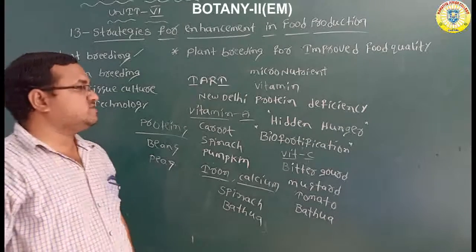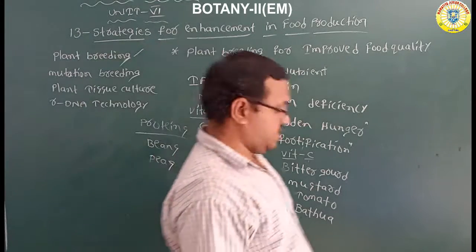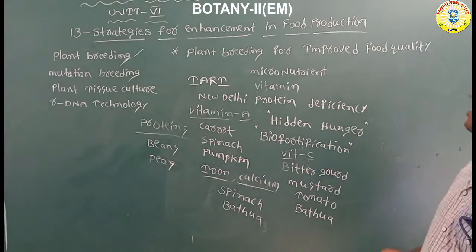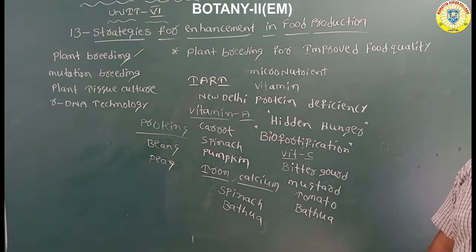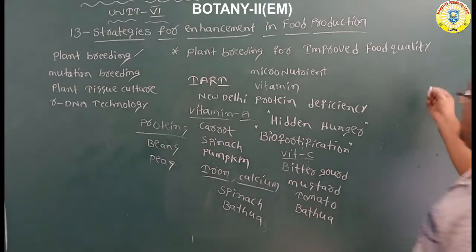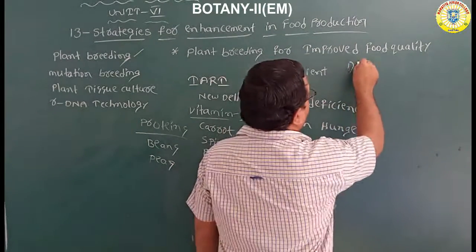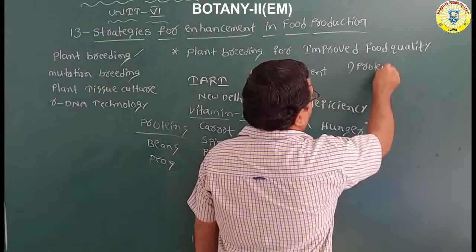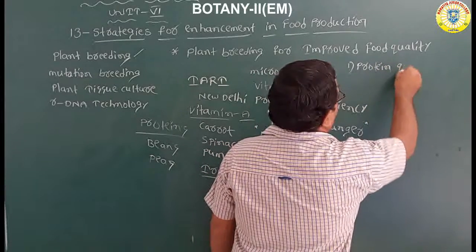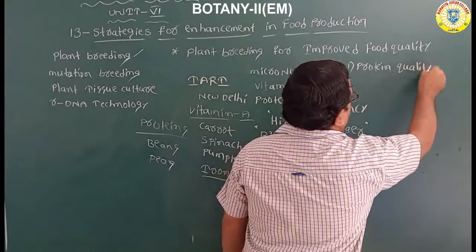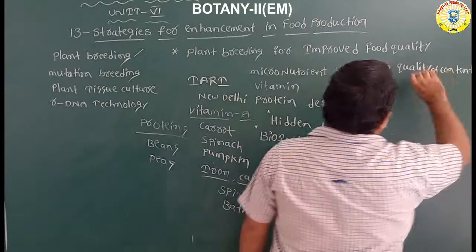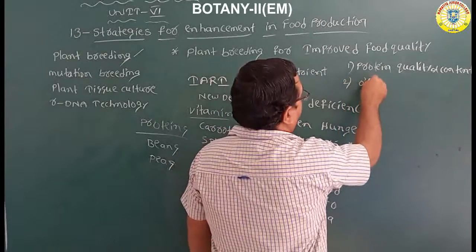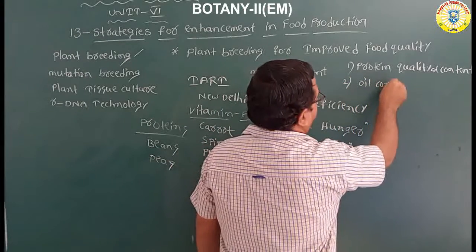So what food qualities do we have to improve through plant breeding? We have to improve protein quality and content. We have to improve oil content and quality.